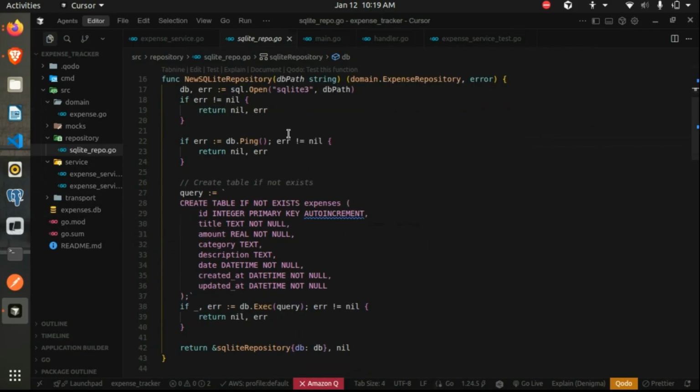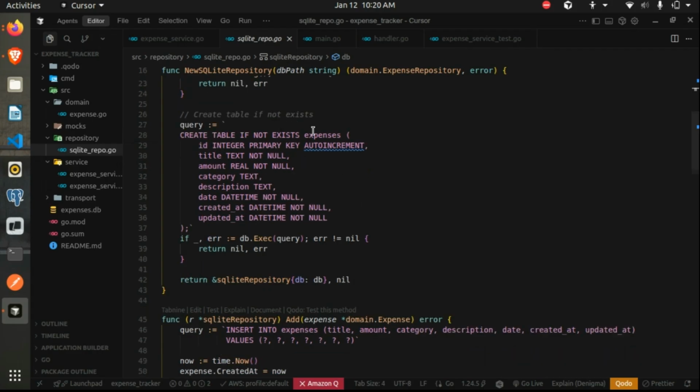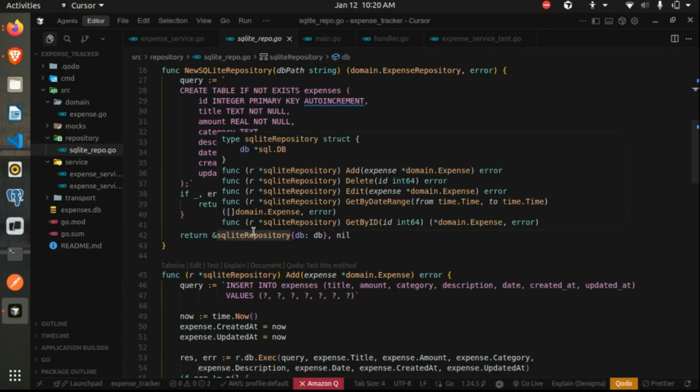Once we have established a connection, this is a simple migration. Usually we have migration files in the repository layer itself, which contain all the migrations we want to run. Migrations are basically creating a database schema and inserting any initial data if you want. So we just create an expenses table before actually executing any piece of code. And once this is established, we get the database object and store it in a field. Clear till here? And we return the address of the struct.